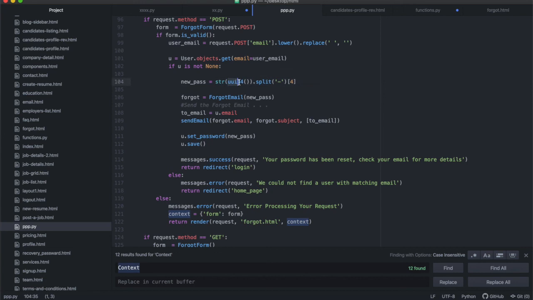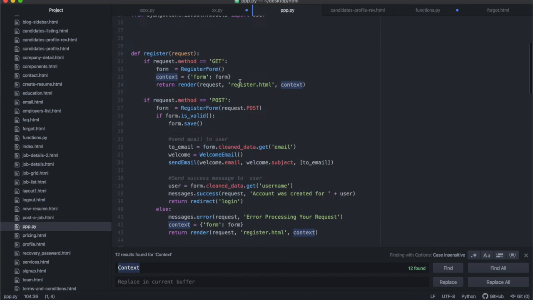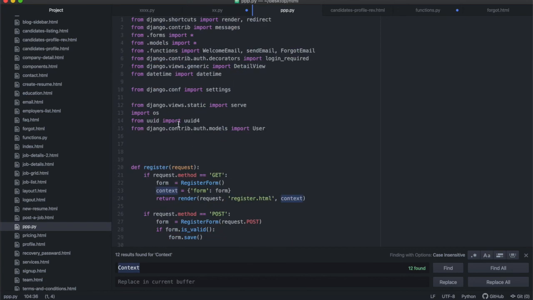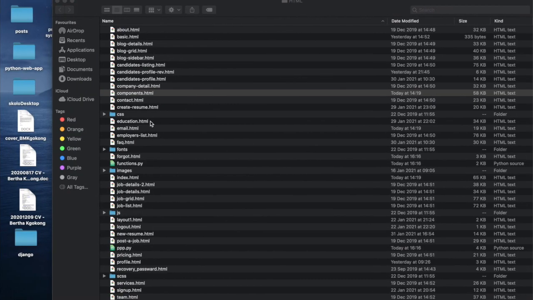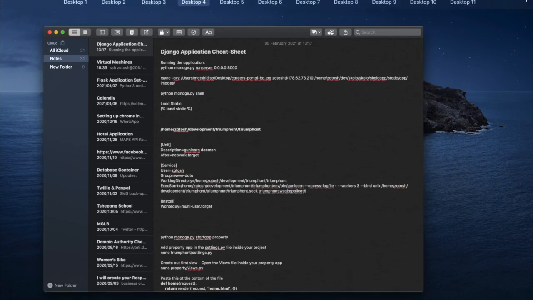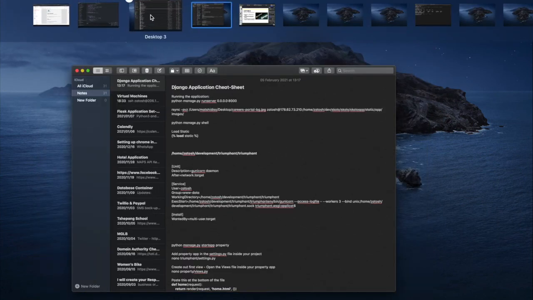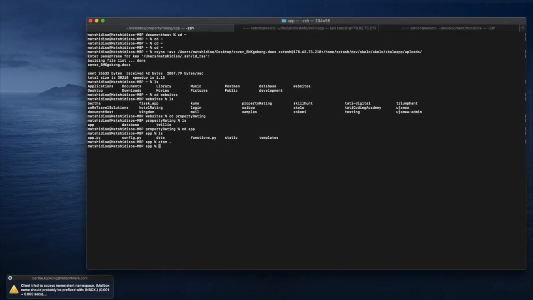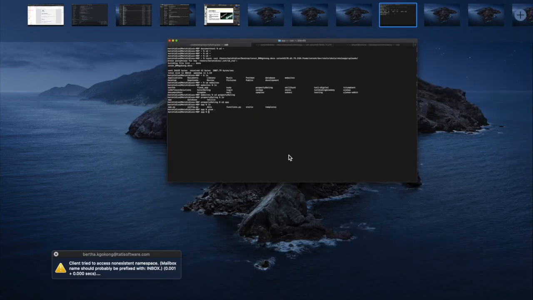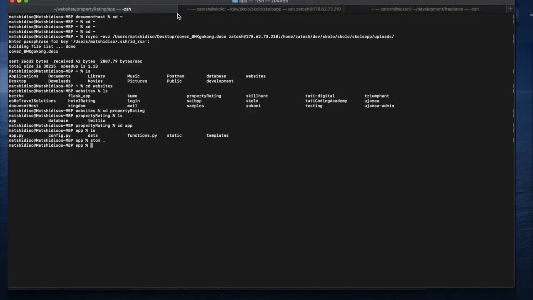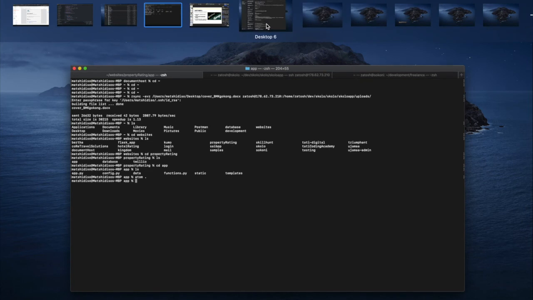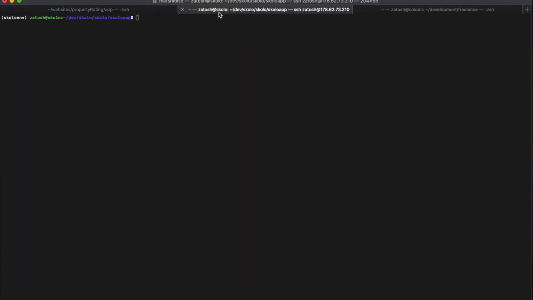So UUID is a unique ID, all right? And then before I can use that, I have to import it. I have to import uuid4 at the top over there. Make sure that I'm inside of my virtual environment, and every time I import a new class that I've never used before, I make sure that I install it as well.